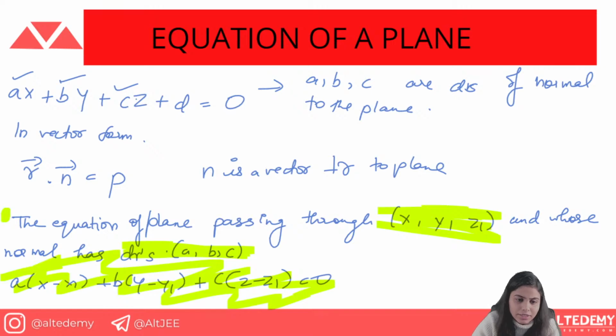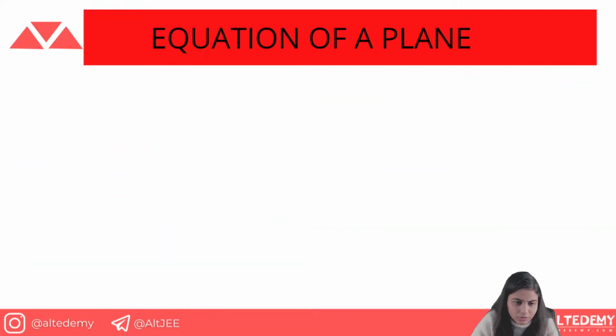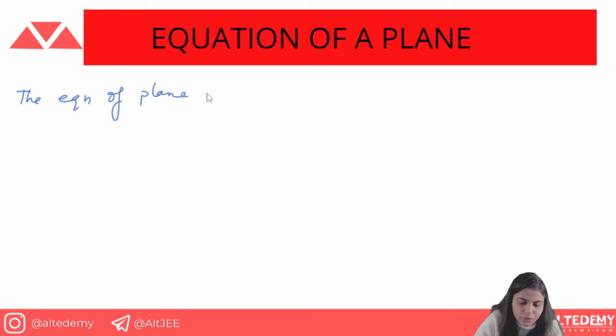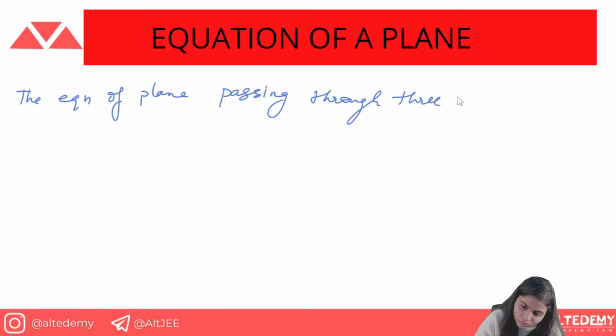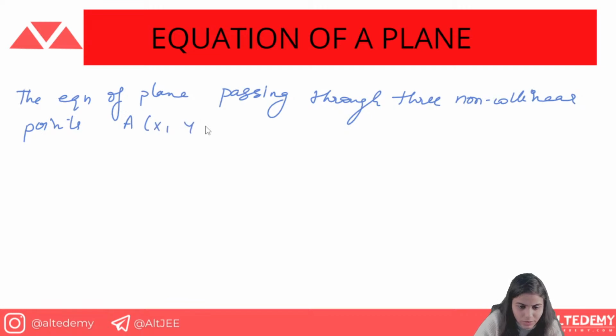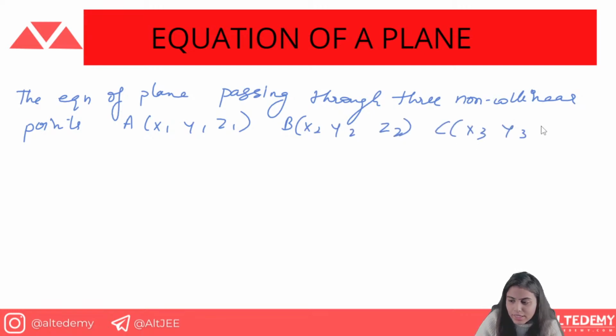Now in another condition, you have to find the equation of plane passing through three non-collinear points: A(x1, y1, z1), B(x2, y2, z2), C(x3, y3, z3).